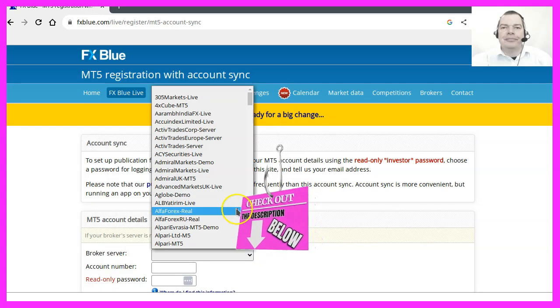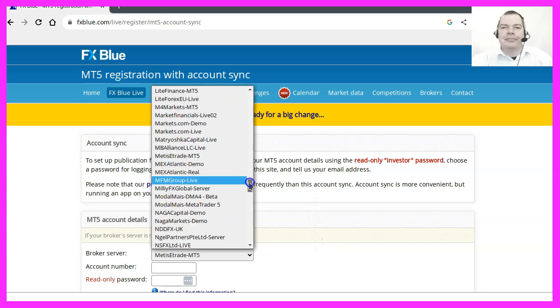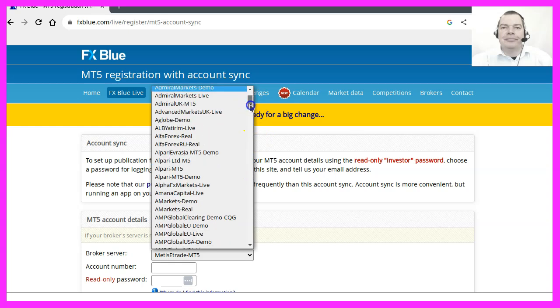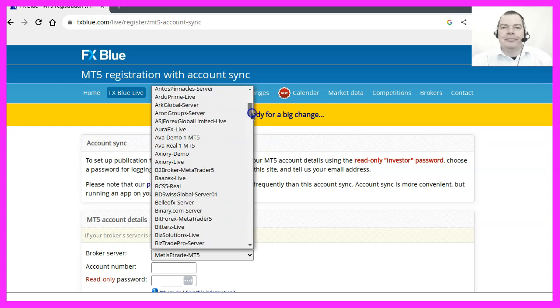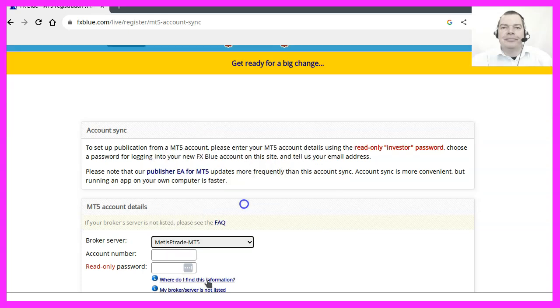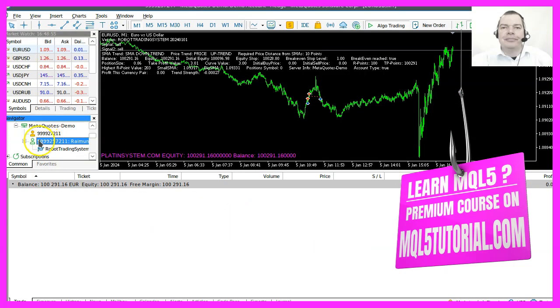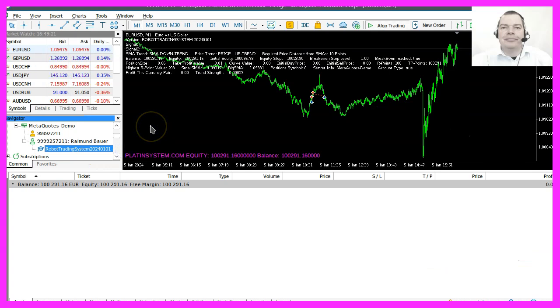Now it's asking for the broker, and it looks like they don't support MetaQuotes, which is actually very weird, as MetaQuotes is the company who invented MetaTrader. So that's the next problem. Let's click on my broker server is not listed. And now they suggest I should contact them and ask them to list the broker for me. But I guess that will not be fast enough. So I guess I will have to switch again and use this account here. It wasn't recognized as a demo account before, and there's a reason for this.